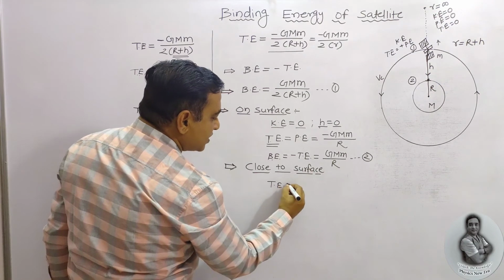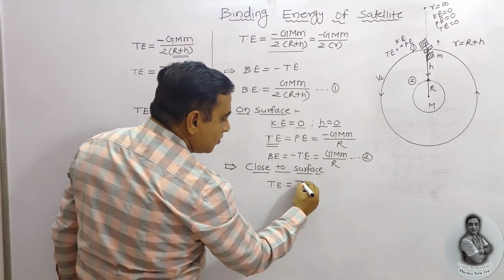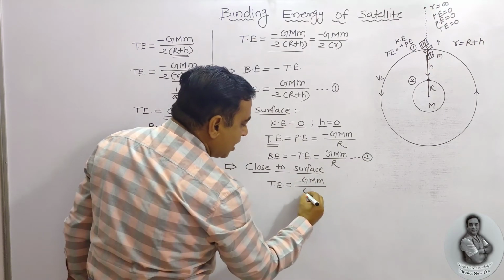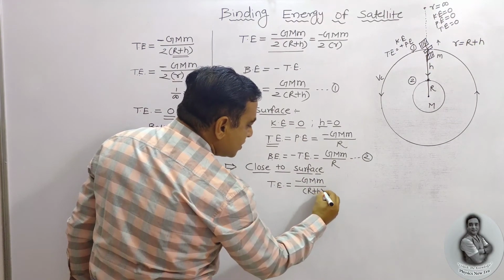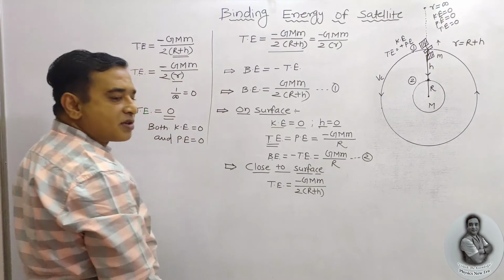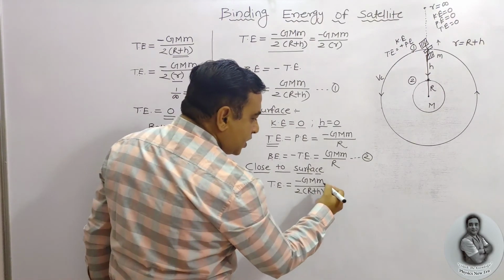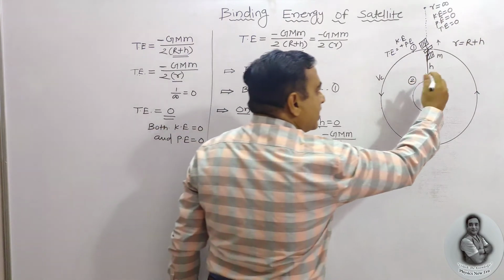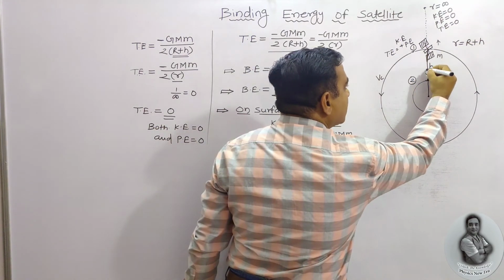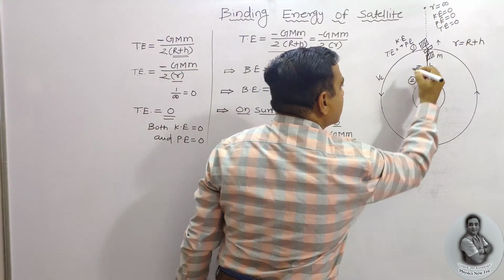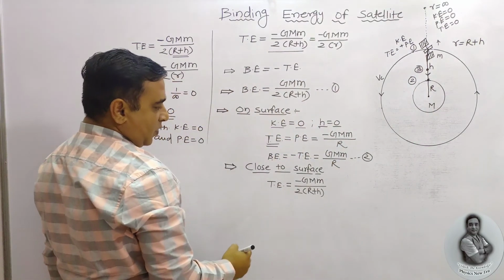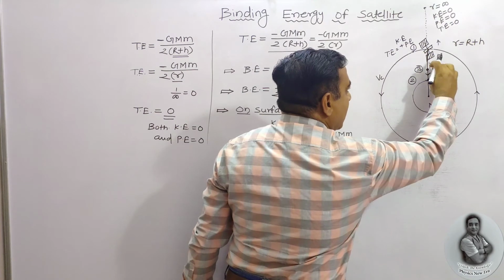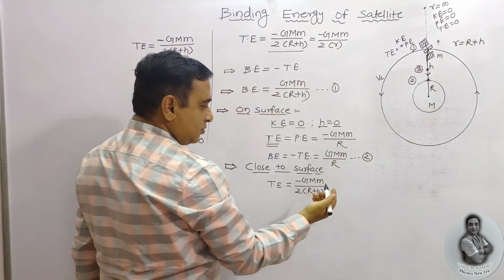We know total energy is equal to minus GMm upon 2 into bracket R plus h. This is the third point: it is close to the surface of the earth as compared to the radius, so the height is very small.